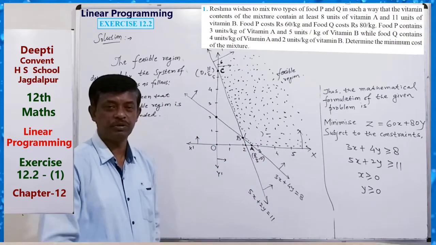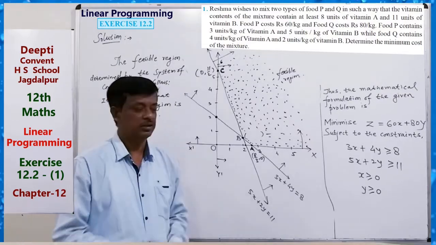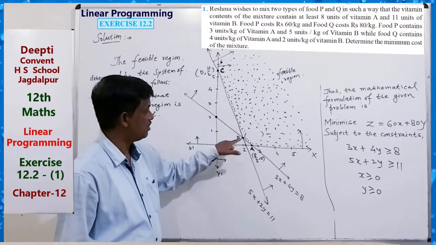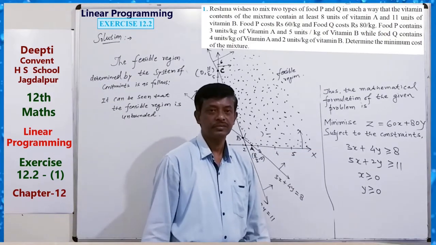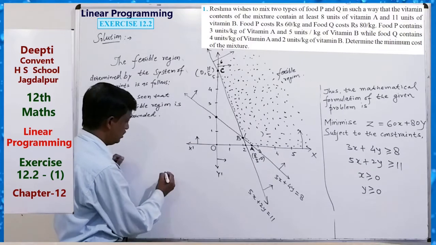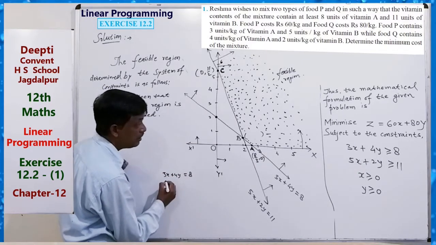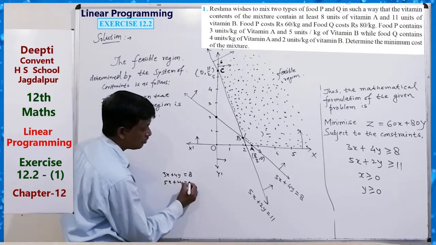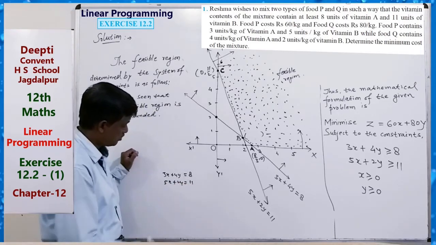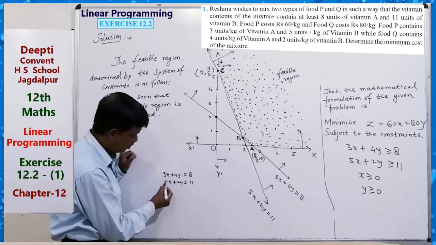If you prepare this diagram on graph paper, you can read it from the graph, or just solve the two lines for their intersection point. Solve 3x plus 4y equals 8 and 5x plus 2y equals 11. From here we can see 4y, 2y, so just multiply by 2.